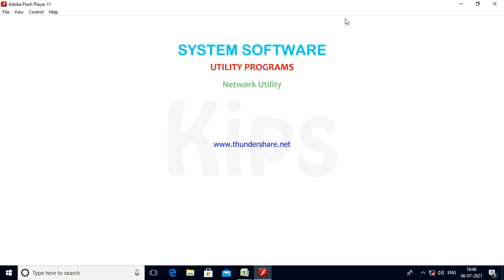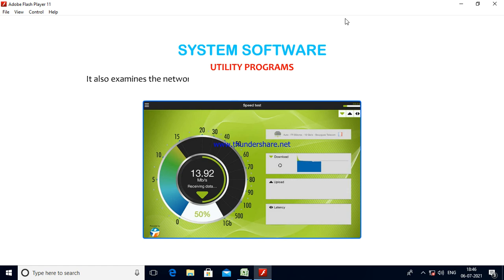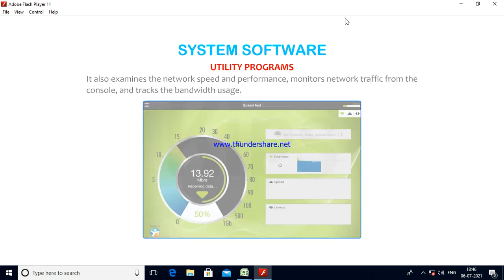Network utility. Network utility checks the network connectivity and configuration of network devices. It also examines the network speed and performance, monitors network traffic from the console, and tracks the bandwidth usage.